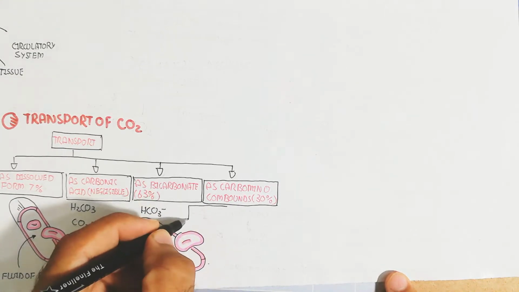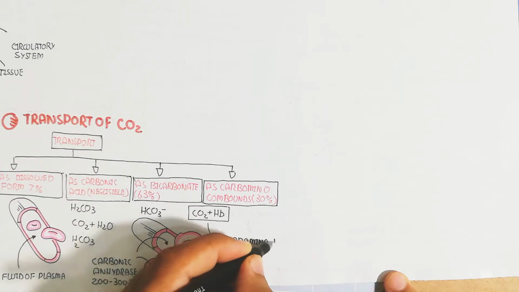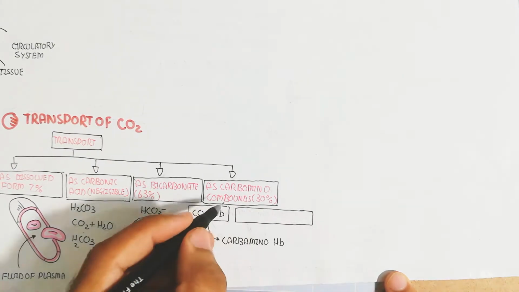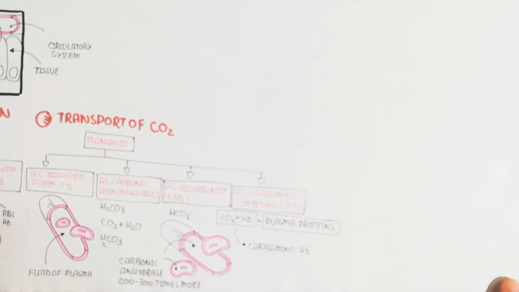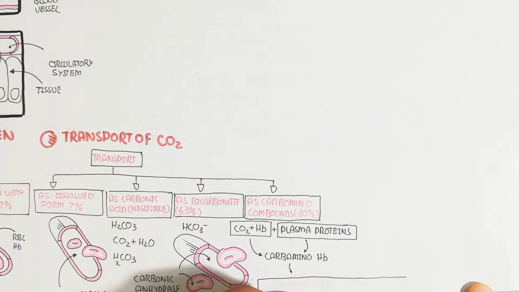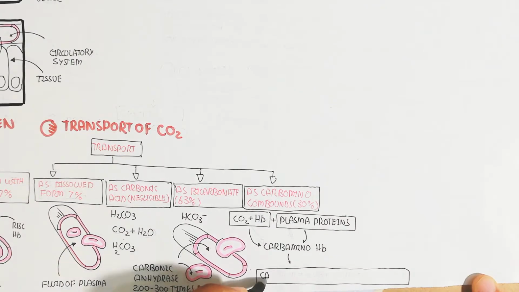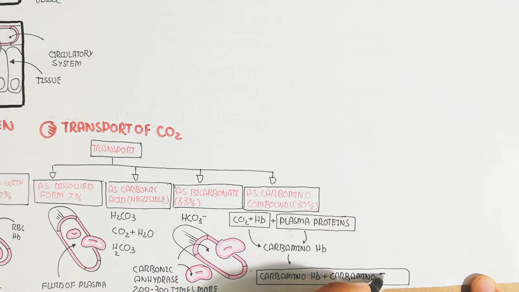And here is the hydrogen bicarbonate, which is dissolved bicarbonate. This is basically the 63%. So remember, carbonic anhydrase is present in the red blood cell, so it is 200 to 300 times more compared to the plasma fluid.